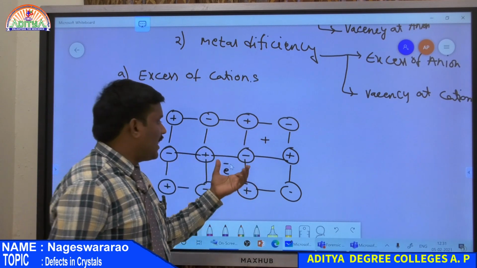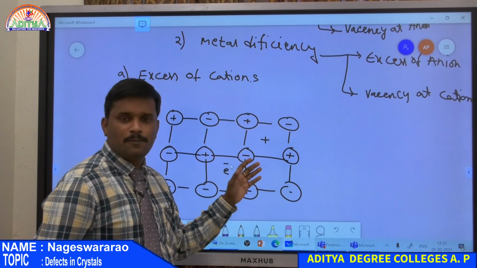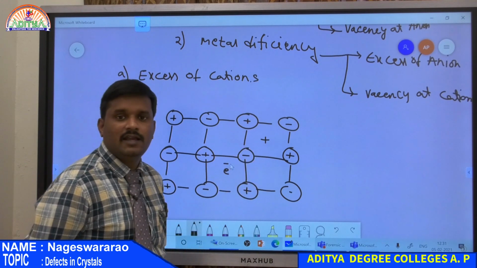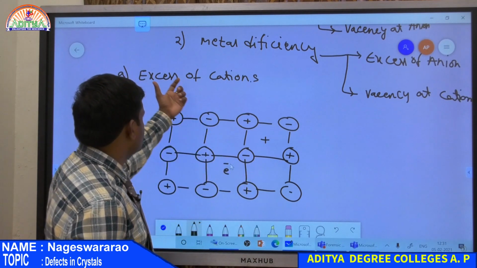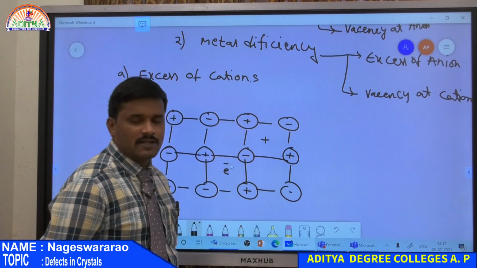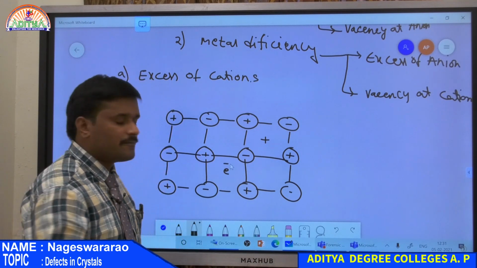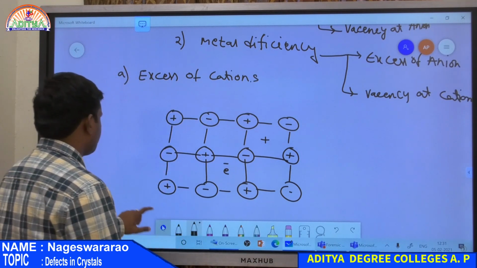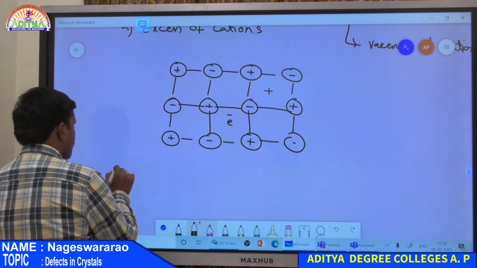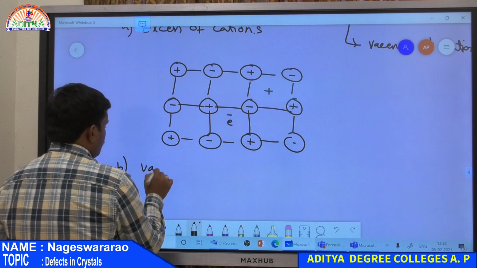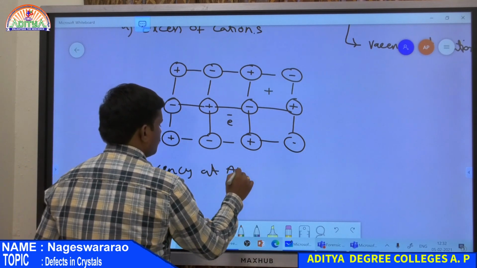So the ideal or perfect crystal is deviated in its position because of the presence of an extra cation at the interstitial position. So this type of defect is known as excess of cationic defect. So that is the defect due to excess of cation. And the second one is vacancy at anion.